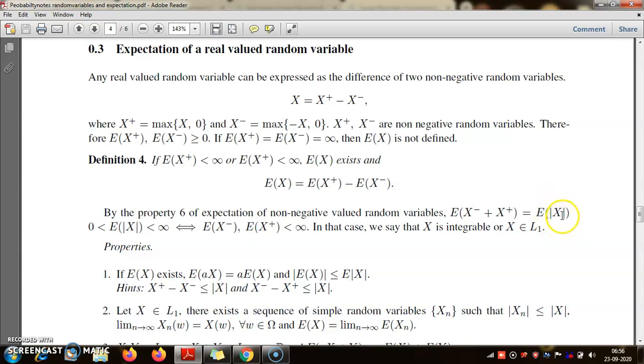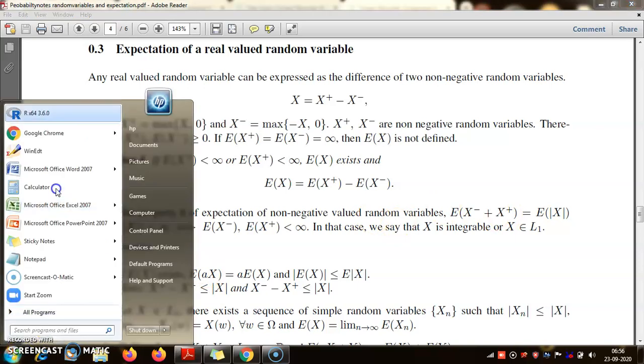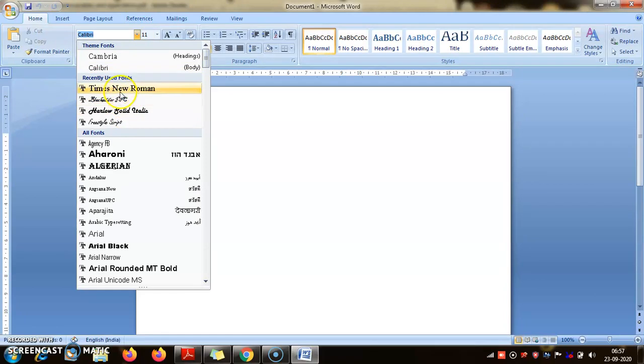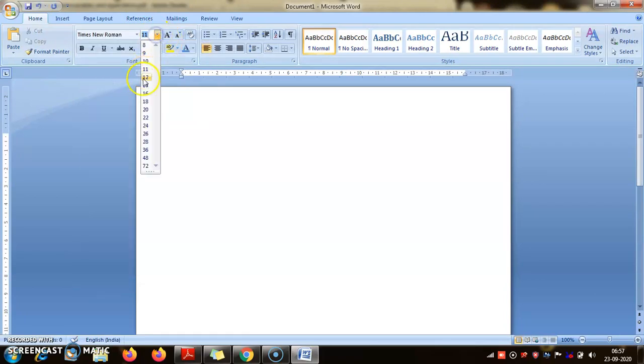And now what is this? From the last lecture, you know that the expectation of the sum of non-negative valued random variables is the sum of their expectations. So the expectation of mod x will be equal to the expectation of x plus plus the expectation of x minus. This is a very important concept, so we should spend some time.